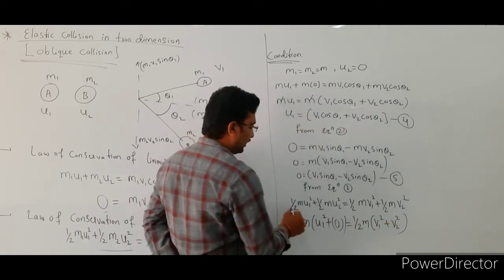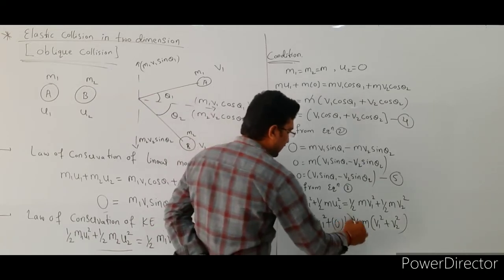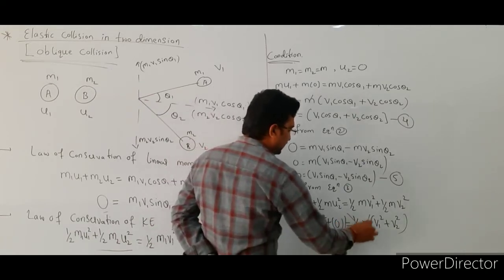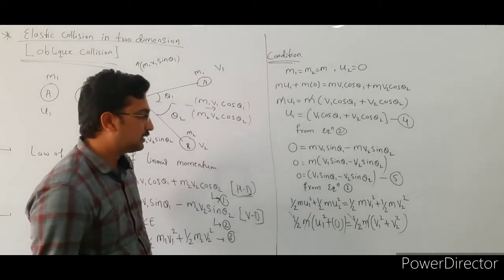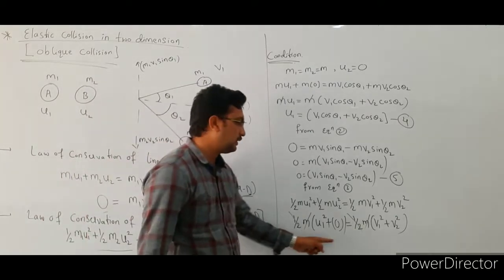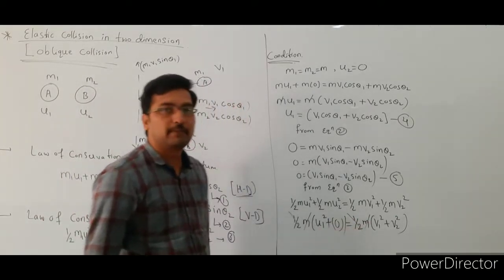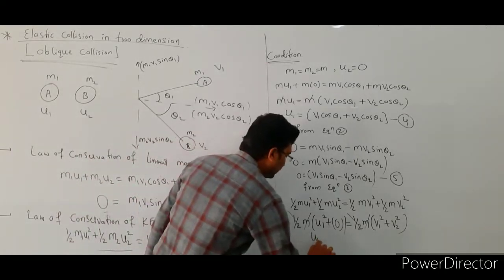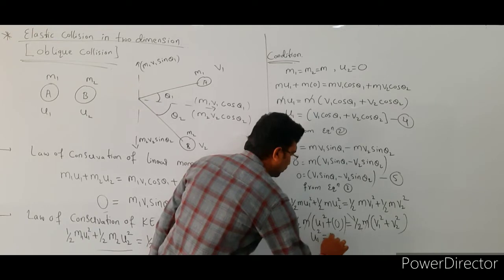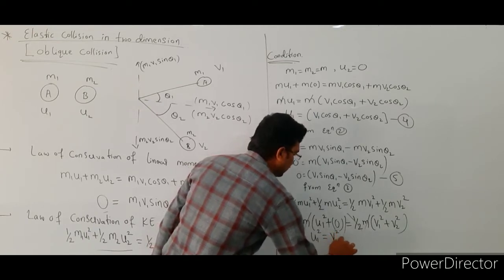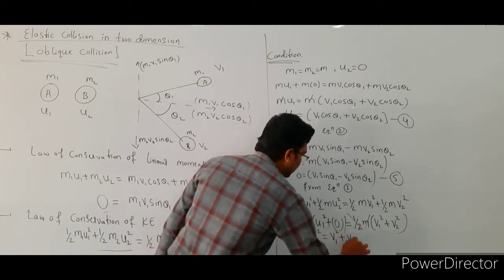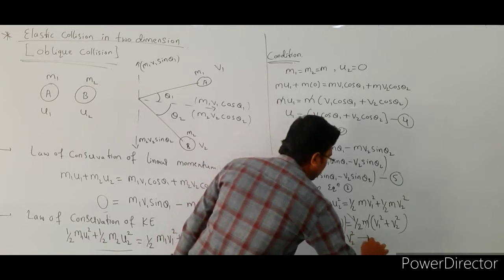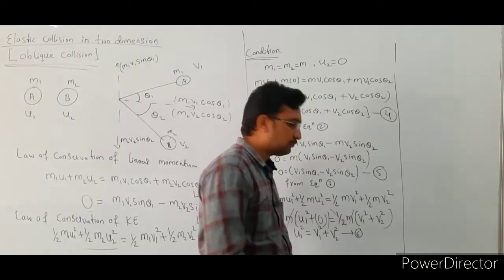So here 1 by 2 both get cancelled and mass gets cancelled. What are the remaining factors here? That is u1 square is equal to v1 square plus v2 square. Okay, so here I will write u1 square equal to v1 square plus v2 square, right? So this is our equation number 6.